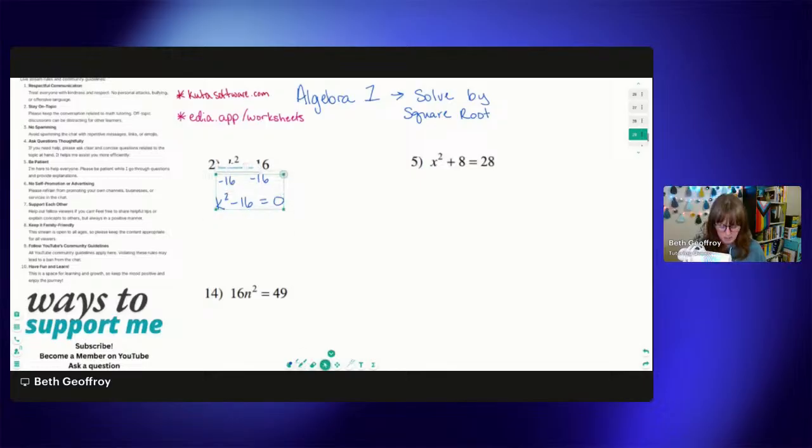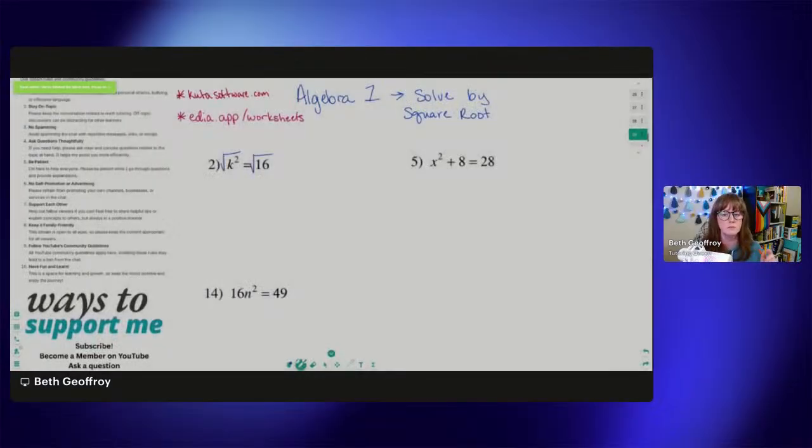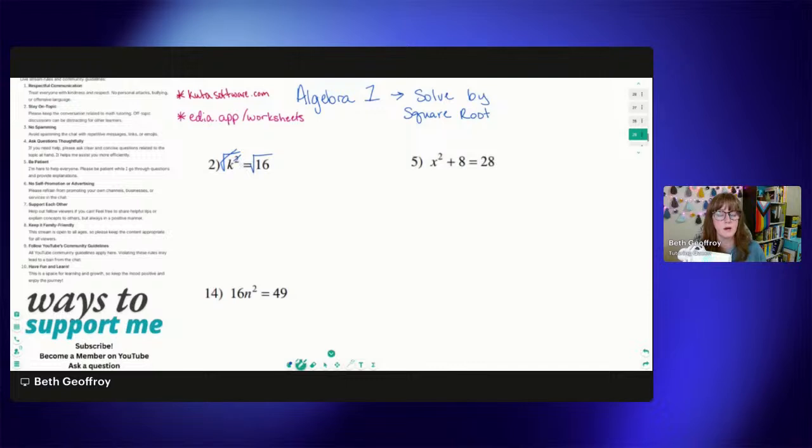So that is one way of solving these types of problems. However, we can just use it as it is, with k squared on one side of the equation equals 16, and simply take the square root of both sides. The square root and a square are inverses of each other, so those cancel each other out and give us just k. Since 16 is a perfect square, this is a great method to use for this particular problem because the square root of 16 is 4.